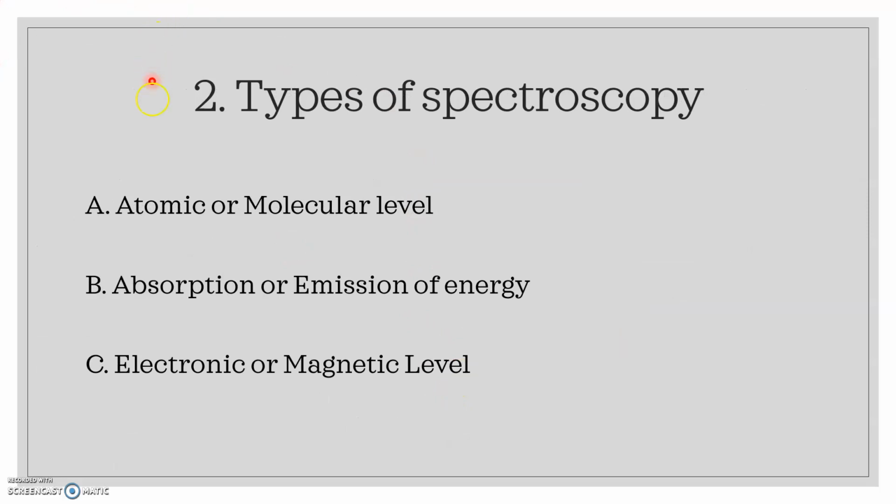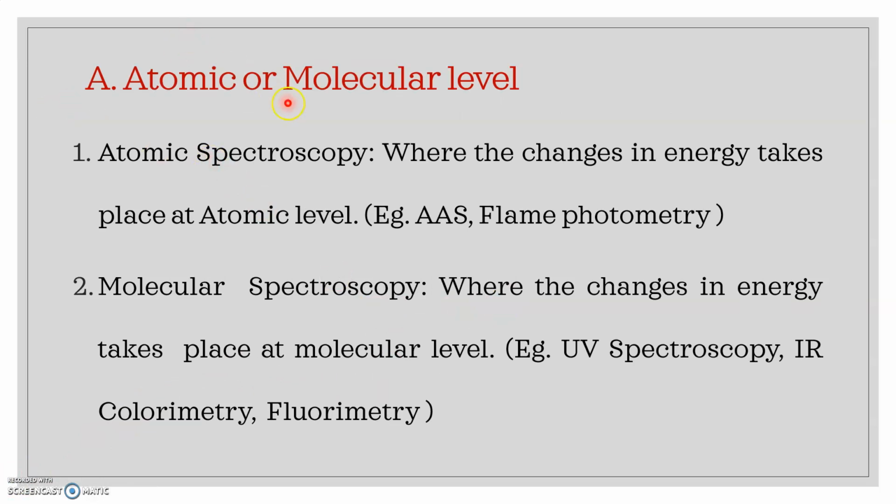Next is the second point of our discussion, that is types of spectroscopy. The types of spectroscopy are broadly categorized into three categories: atomic or molecular level, absorption or emission of energy, and electronic or magnetic. First is atomic or molecular level, and in that, first is atomic spectroscopy.